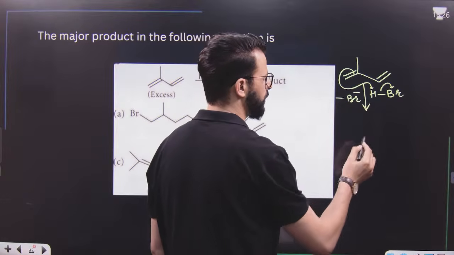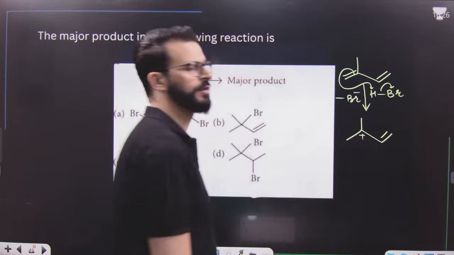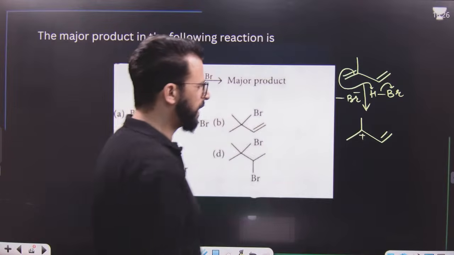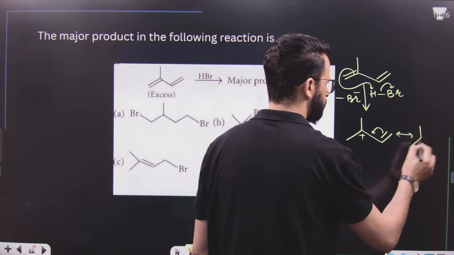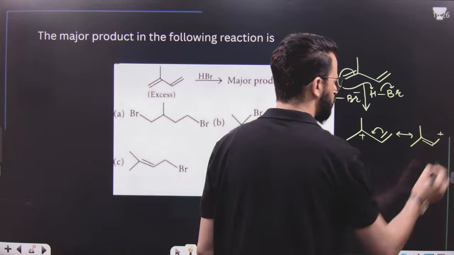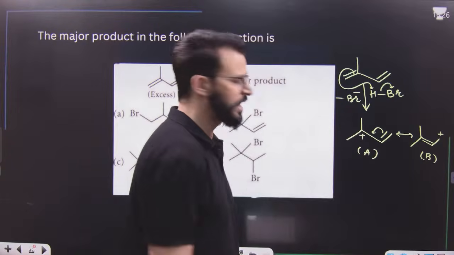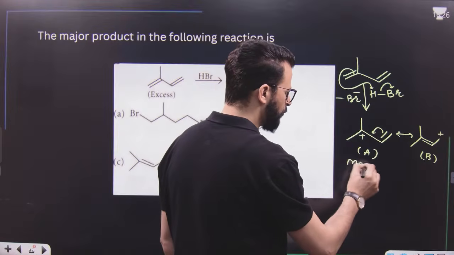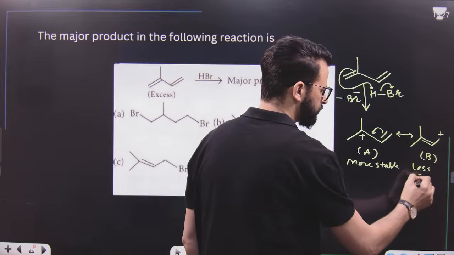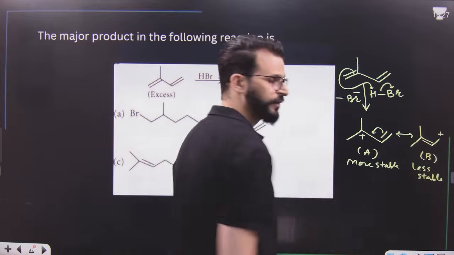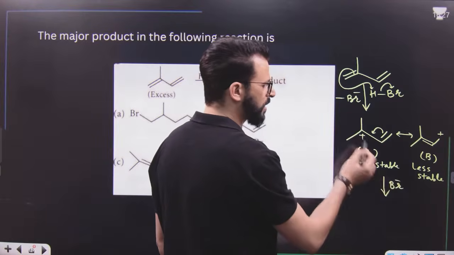First of all, dear students, have a look. It will result in the formation of this one. This is the most stable carbocation. Yes or no? But it can undergo resonance and its resonating structure will be like this. So this is A, this is B. A is more stable. B is less stable. Now listen carefully. When Br minus now attacks, it can attack a carbocation here and here.